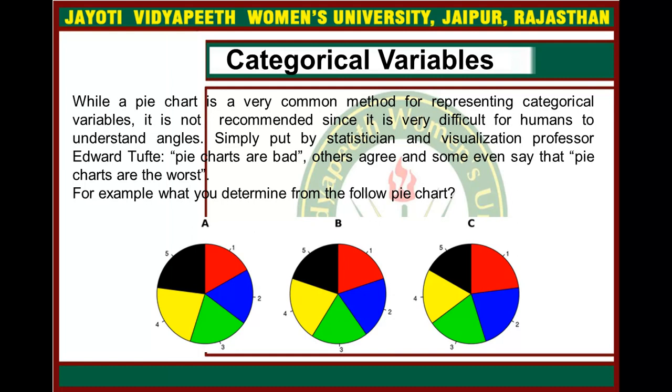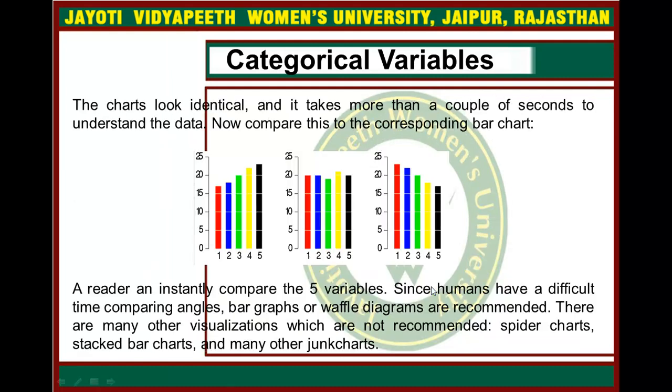You can see this in the examples of the pie chart. The charts look identical, and it takes more than a couple of seconds to understand the data.